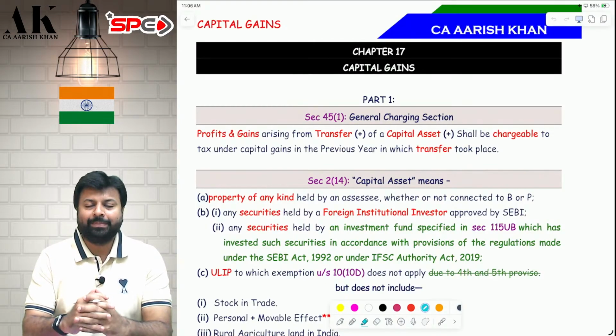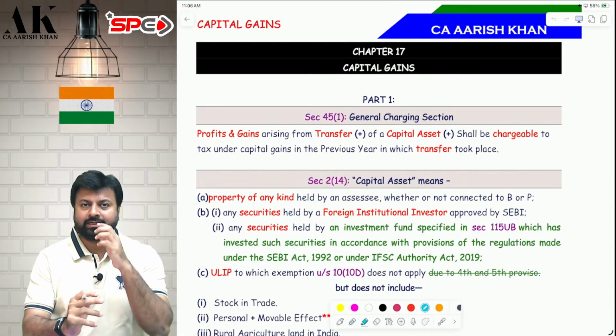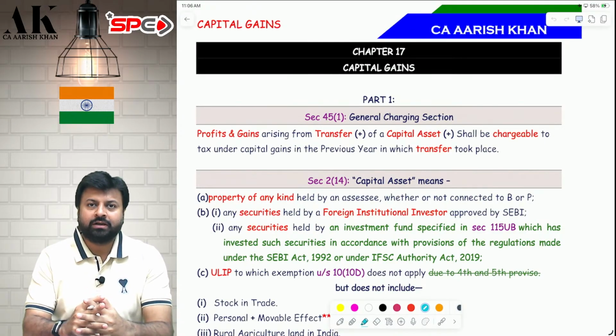So, capital gains is a chapter which I will tell you well in advance, I have told you in the class also. This is a chapter which will come in question number 2 in the examination. A question of 8 to 10 marks might come from this chapter. Along with that, an MCQ can also come. So it's a topic which is of great importance for your examination.